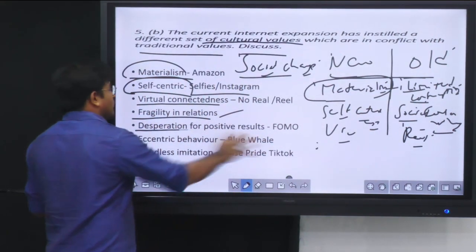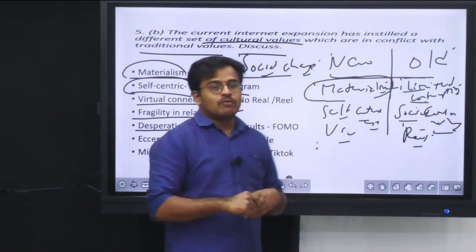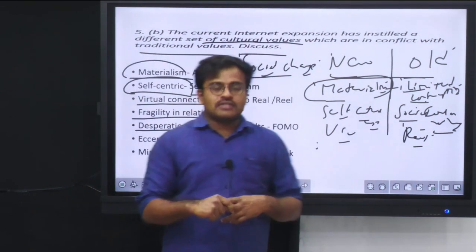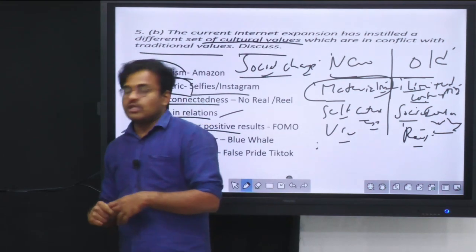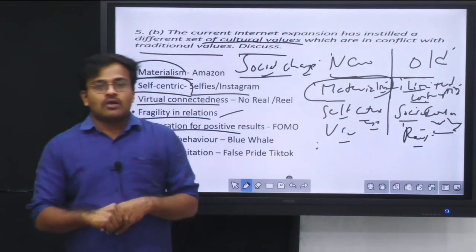Then along with that, desperation for positive results, which is also known as FOMO, or fear of missing out. This is a major problem of youth anxiety today, which is fear of missing out from others.